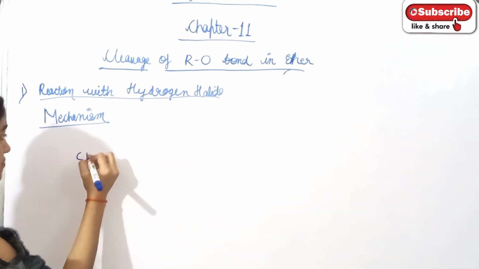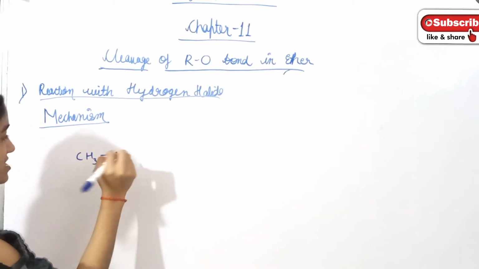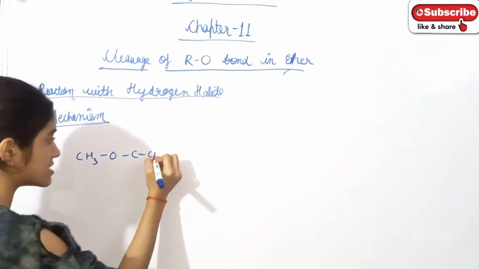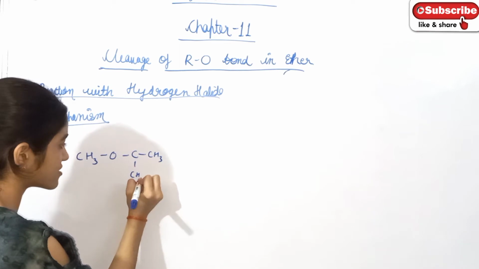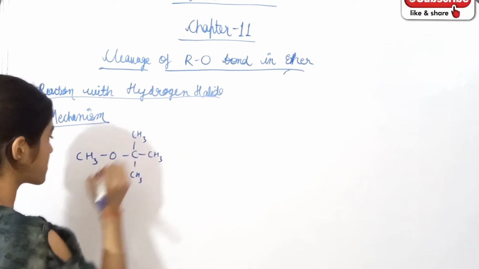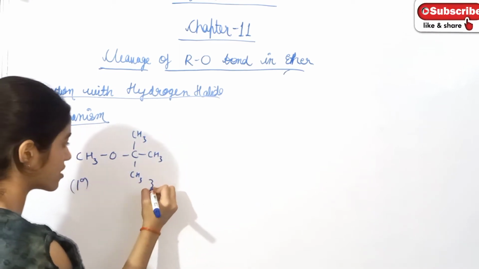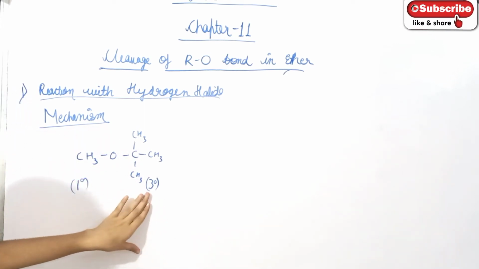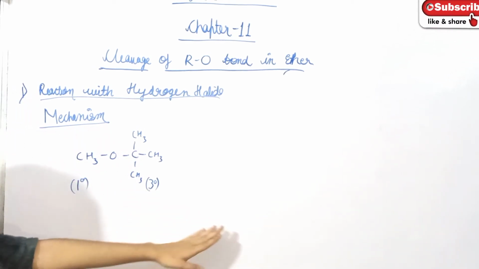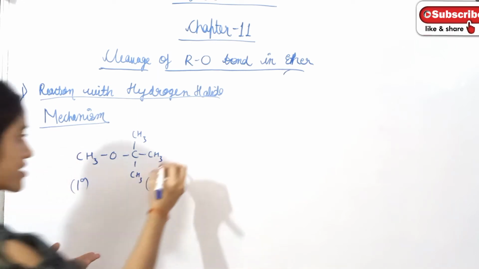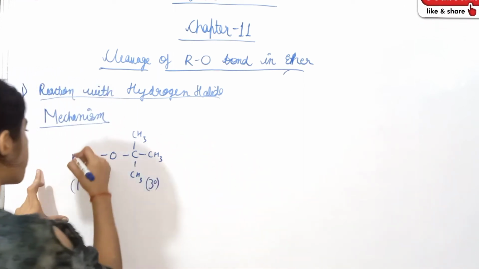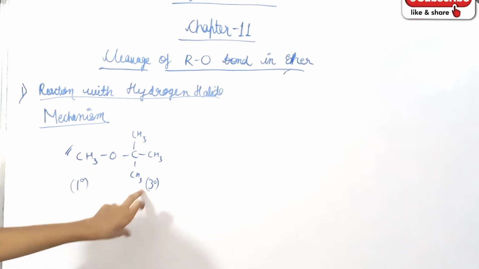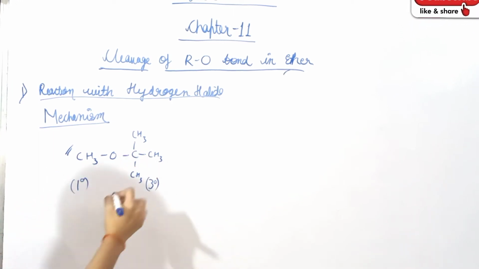If one of the alkyl groups is tertiary, that is CH3, CH3, CH3, it is of first degree and it is of third degree. If any alkyl group attached to the ether is tertiary, then the tertiary halide is formed as a major product.